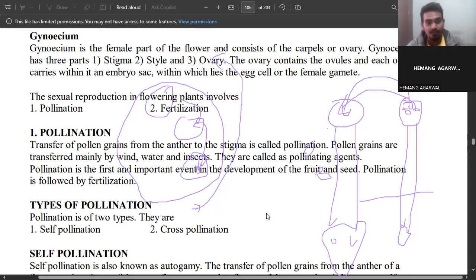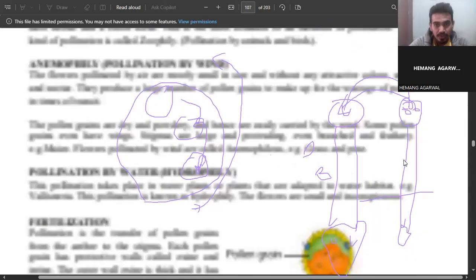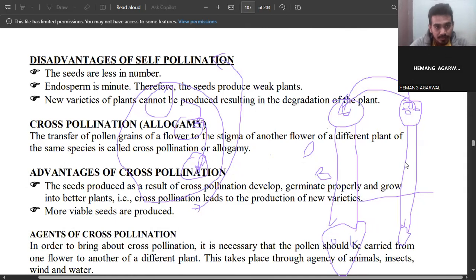Pollination is the first and important event in the development of the fruit and seed. Pollination is followed by fertilization. First pollination will happen, and after that fertilization will happen. So this is about self-pollination and cross-pollination.